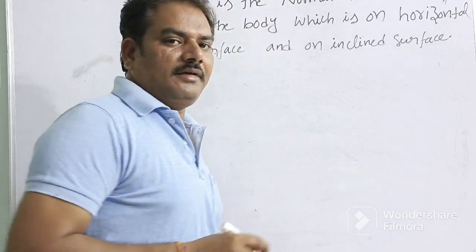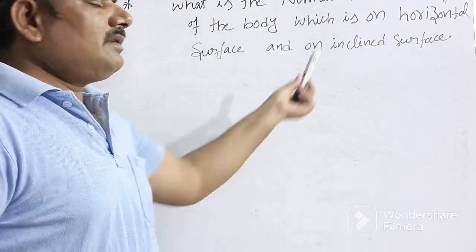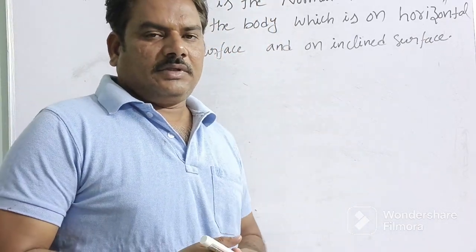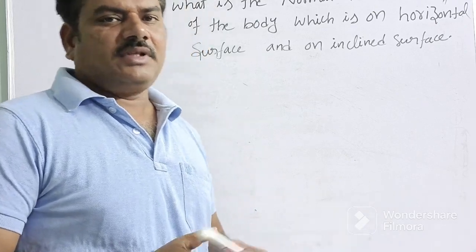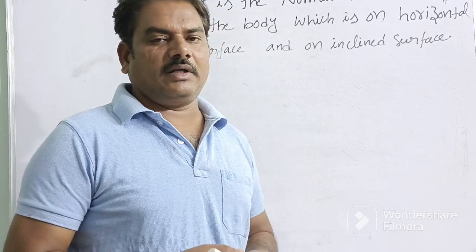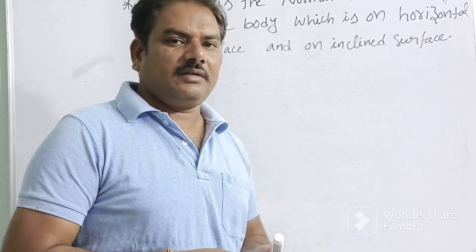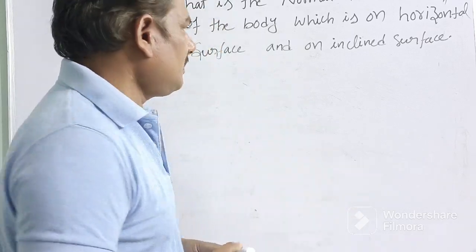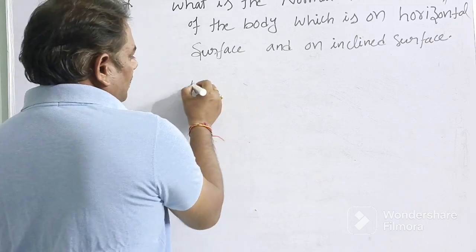It is the upward force which is acting on the body. The weight always acts vertically downward, and the normal reaction acts vertically upward.